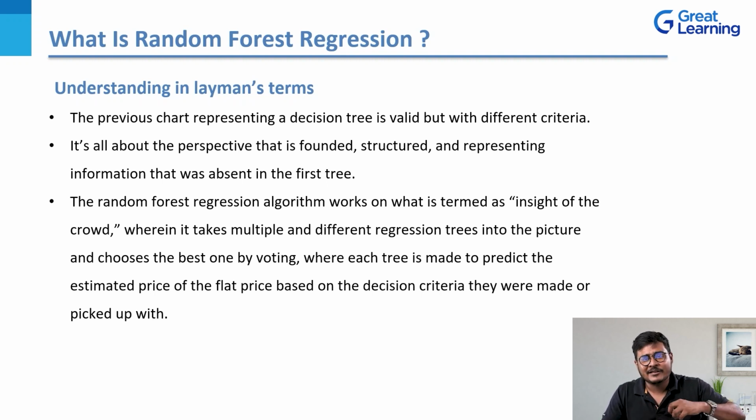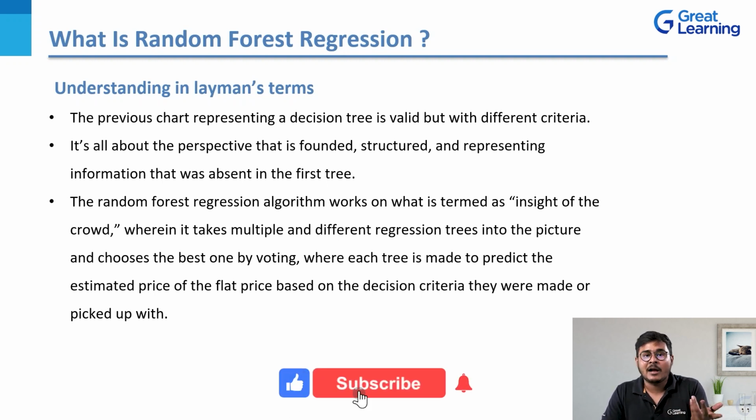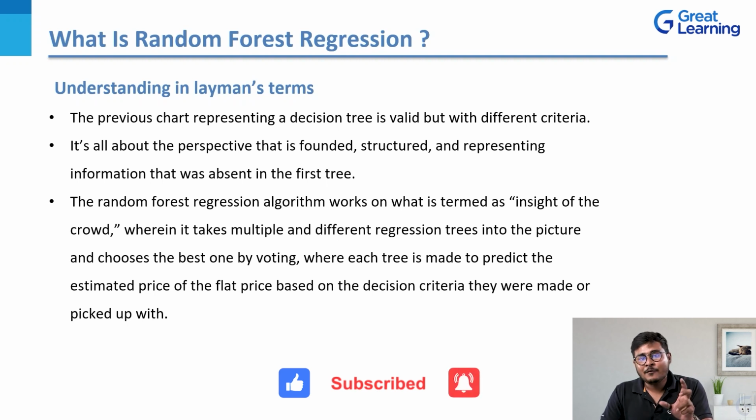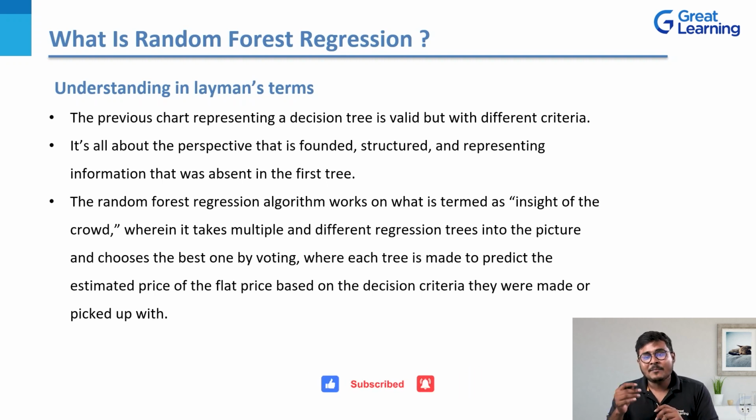A random forest regression algorithm works on what is termed the wisdom of the crowd, right? It will take these two decision trees, which we can call multiple decision trees. What a random forest regression algorithm would do is take multiple and different regression trees into the picture and choose the best one by voting. There is a majority voting scenario that comes into the picture, where each tree is made to predict the estimated price of the flat based on the decision criteria they were built with. I know this is a relatively harder statement to understand.